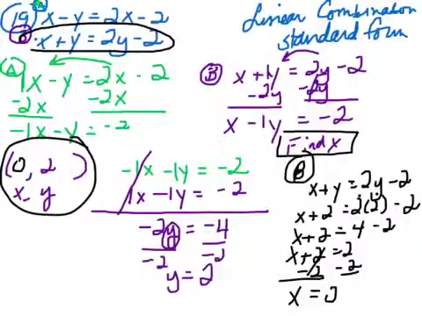And just to use the terminology, we would say that this is a consistent equation because it has an answer. It has one answer. Sometimes we call this independent because it has one answer. But this is just two lines that are going to cross in one point.